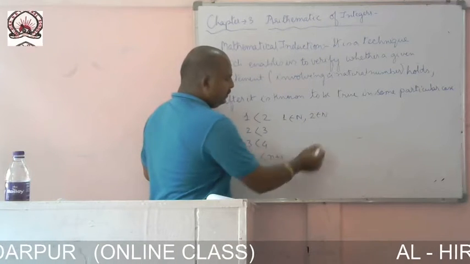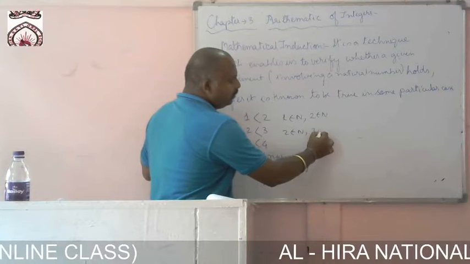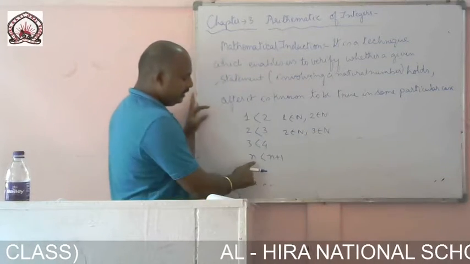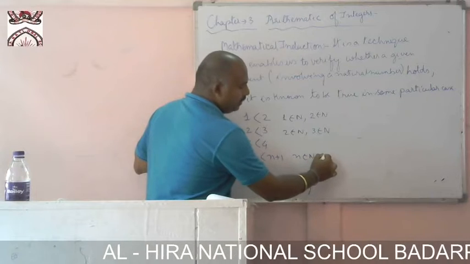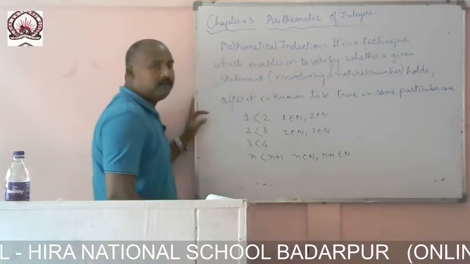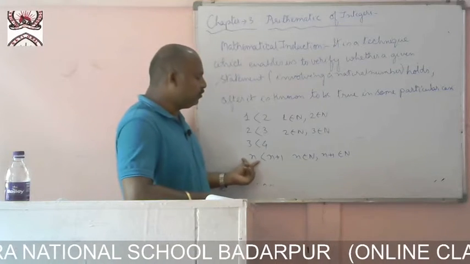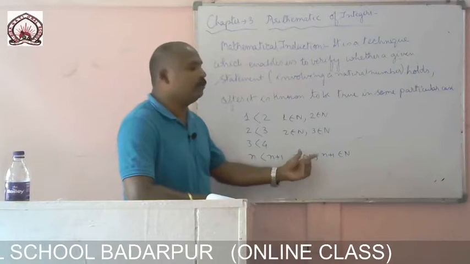Here 2 belongs to natural numbers, so 3 also belongs to natural numbers. Here n belongs to natural numbers, so n plus 1 also belongs to natural numbers.